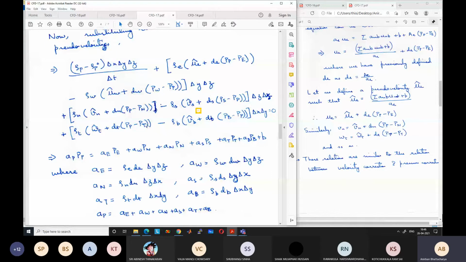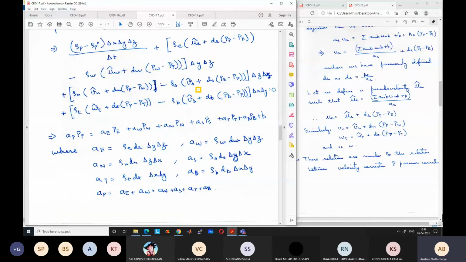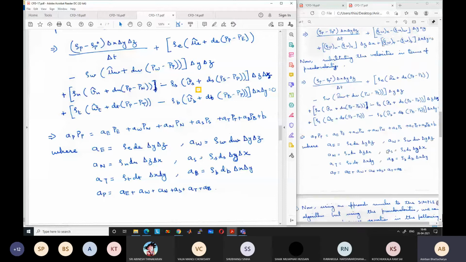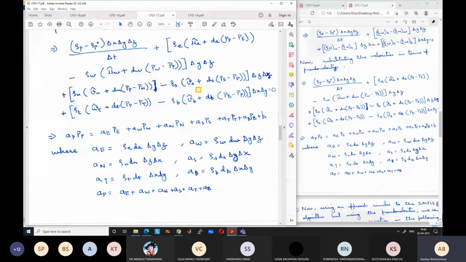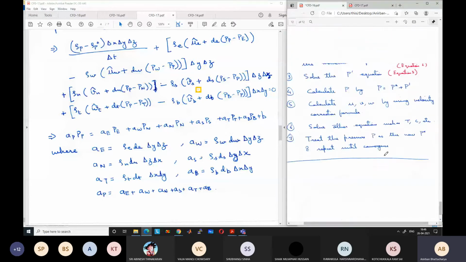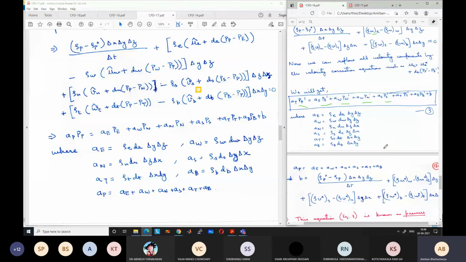So if we rearrange and put all the u hat terms in a source term, we will get APPP equal to AEPE plus AWPW plus ANPN plus ASPS plus ATPT plus ABPB plus B. Where AE again is the same as in the pressure correction equation: rho E DE delta Y delta Z, AW is rho W DW delta Y delta Z. So A is the same as in the pressure correction equation. Similarly AW, AN, AS, AT, AB and AP.